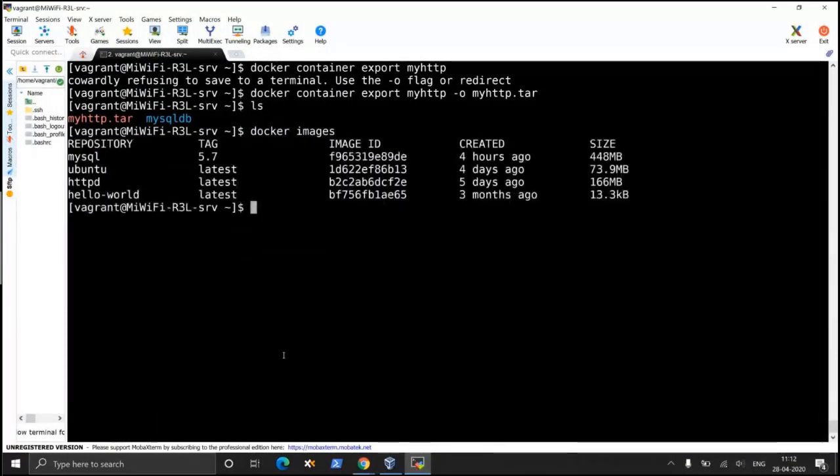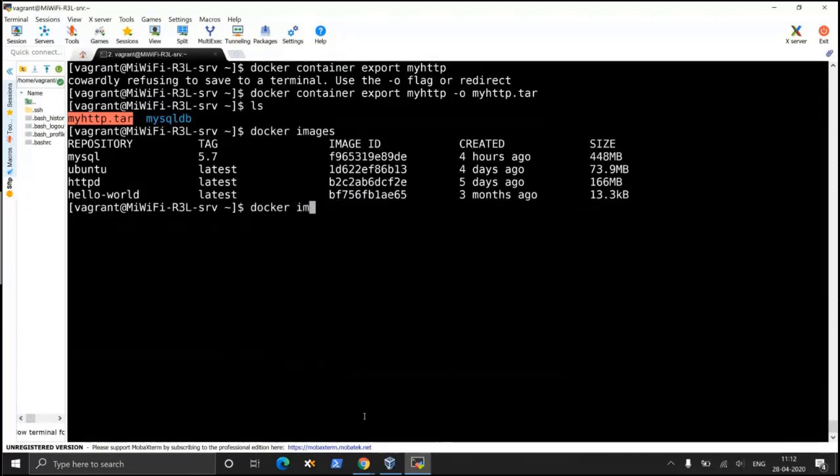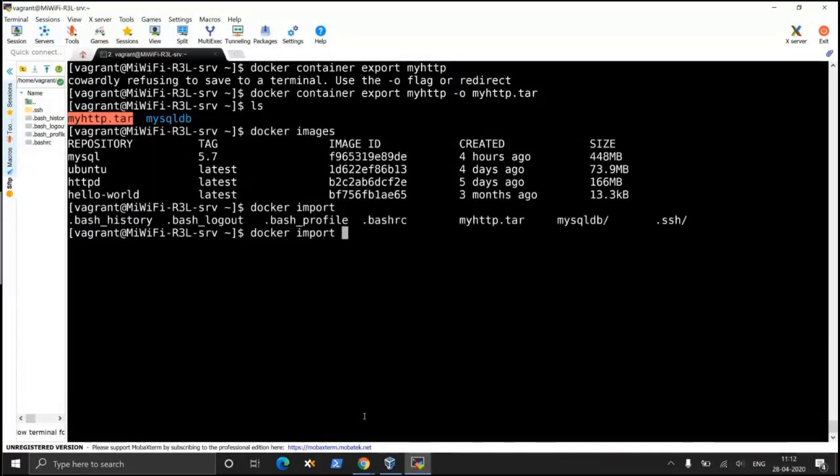You'll find the images that I have already downloaded earlier, MySQL, Ubuntu, HTTPD, etc. But my HTTP, the custom container that I have just created, that image is not here. So how to do that? Docker import, then my HTTP dot tar. Is it sufficient?